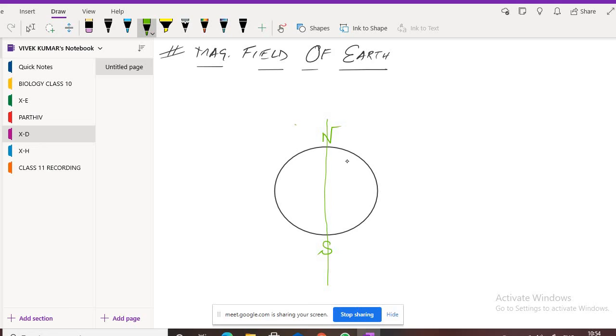But this line is called what? This line is called the geographical axis. Sir, we have learned that in geography. Yes, this is called the geographical axis.